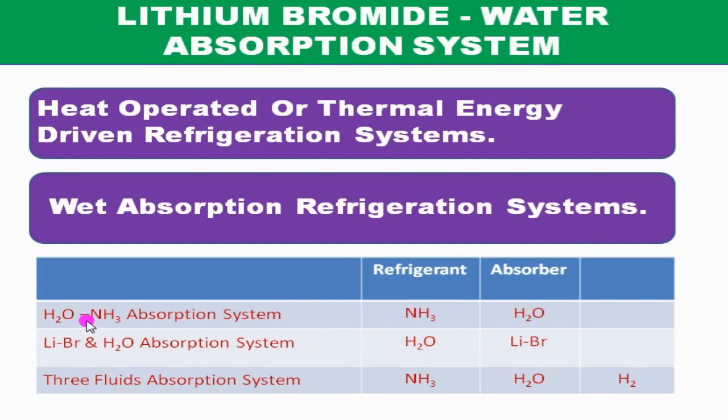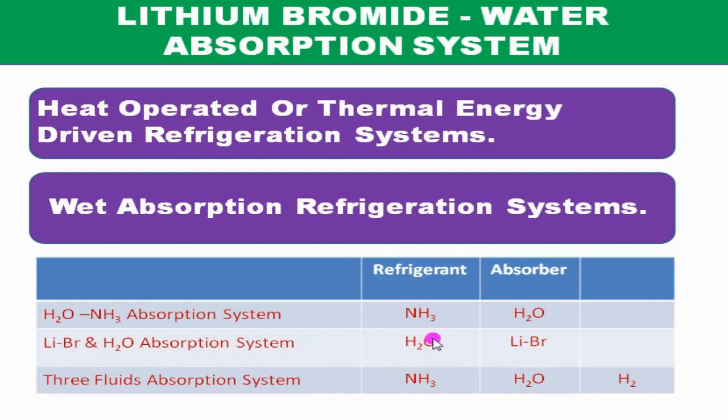In aqua ammonia absorption system, ammonia acts as refrigerant and water acts as absorber. In lithium bromide water absorption systems, water acts as refrigerant and lithium bromide acts as absorber. Kindly note that in aqua ammonia absorption system, water acts as absorber, the same fluid acts as refrigerant in case of lithium bromide water absorption system.